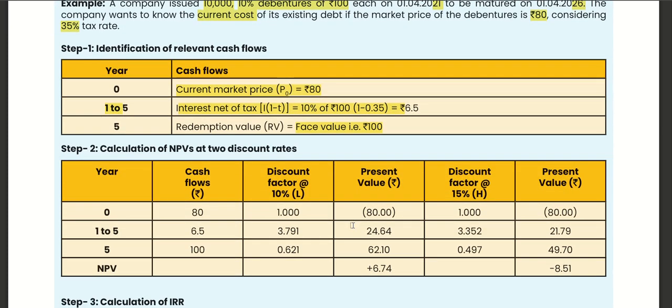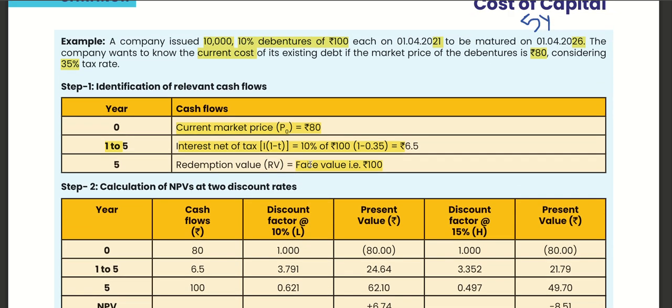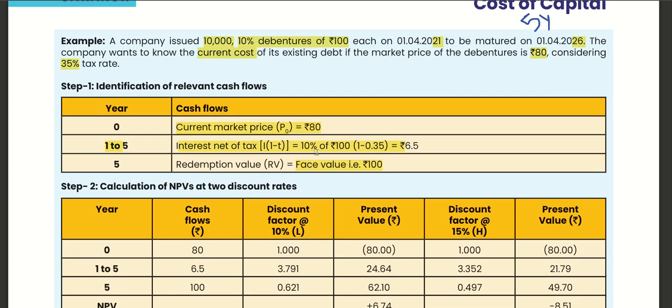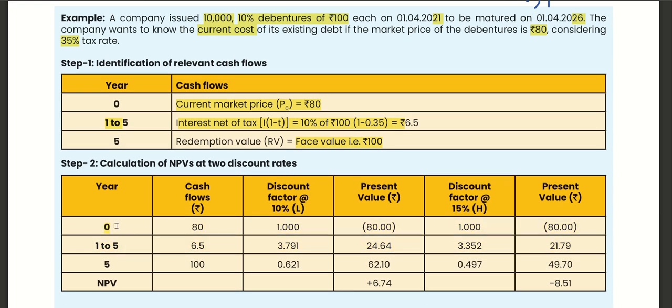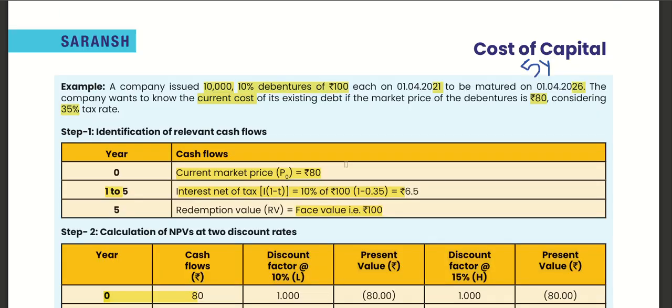Now we will calculate NPV at two discounting rates. Year 0, years 1 to 5, and year 5: cash flows are 80, 6.5 and 100. First, we don't know which discounting rate to take, so we will take 10 only.